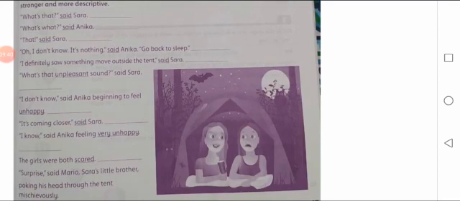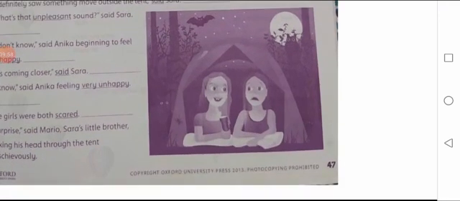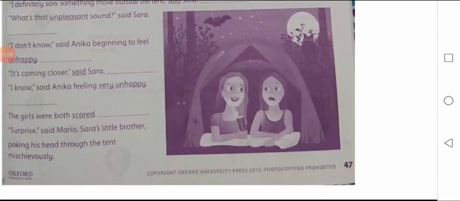Next sentence is, I don't know, said Anika, beginning to feel unhappy. It's coming closer, said Sarah. I know, said Anika, feeling very unhappy. Then a fill in the gap is given so that you can write the word here. The girls were both scared. Then a blank is given. Surprise, said Mario, Sarah's little brother, poking his head through the tent mischievously. So this was the paragraph.